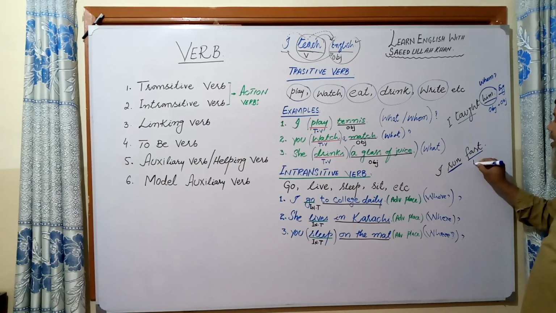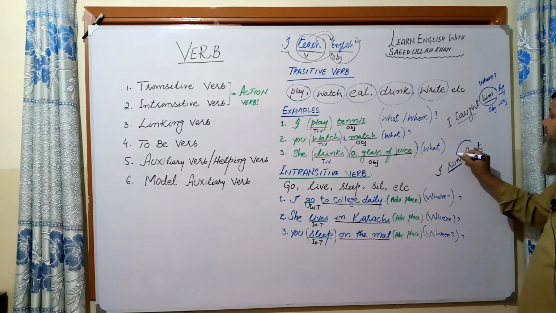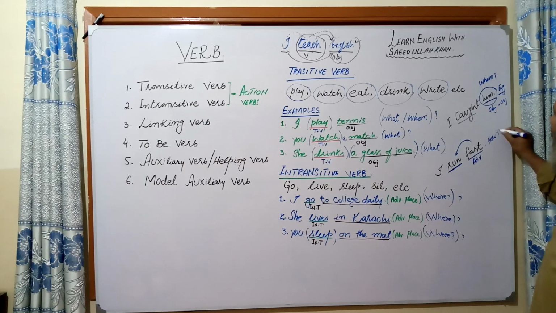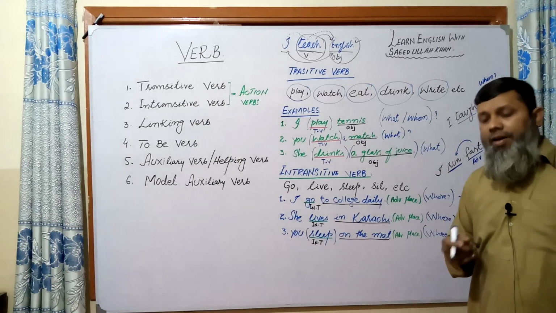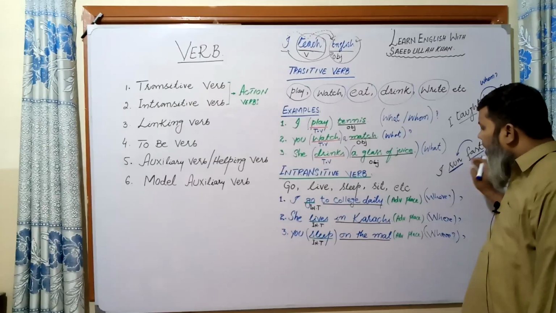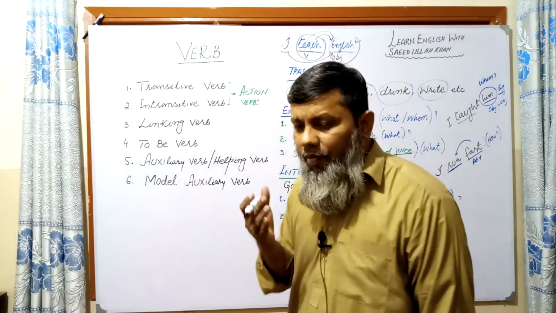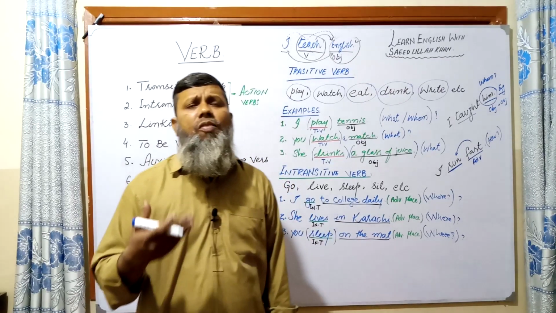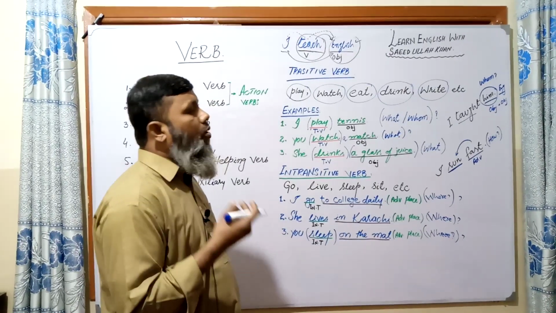Fast is used as an adverb because it tells how I run. The answer is fast. So it gives the answer of how. So how is also an adverb of manner. So adverb of place, adverb of manner, adverb of time, adverb of frequency, adverb of degree, and adverb phrases give these answers. They are not objects. Actually, they are called adverbs.